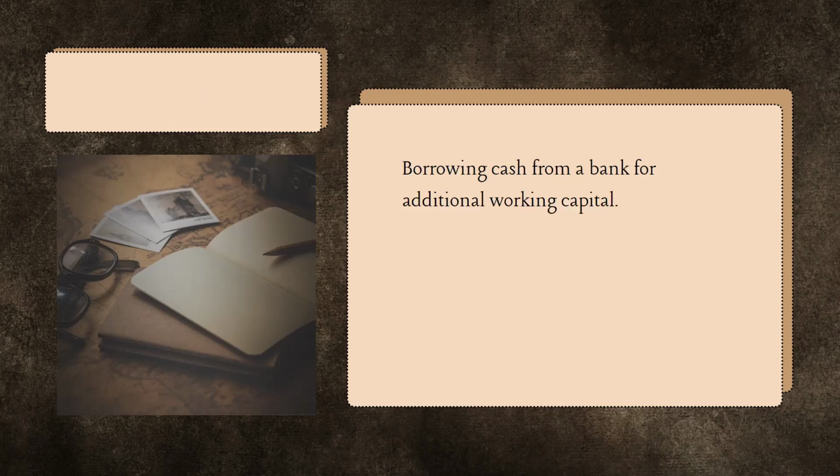Next one is borrowing cash from a bank for additional working capital. Just like putting cash into the business in order to create the business, this one talks about borrowing cash in order to have additional capital for the business. So this is an example of financing activities, because we create finances for the business.